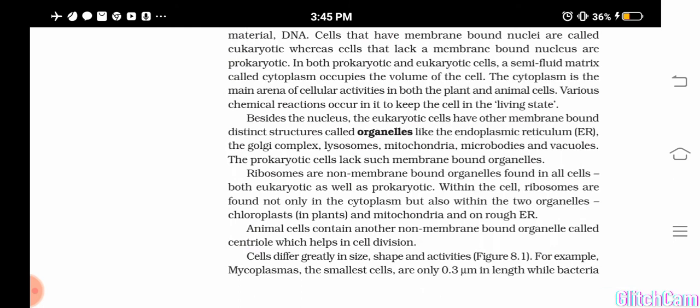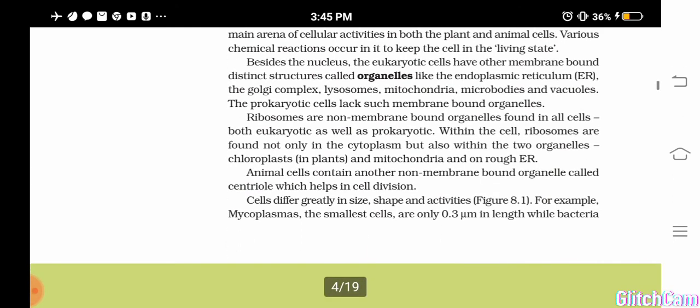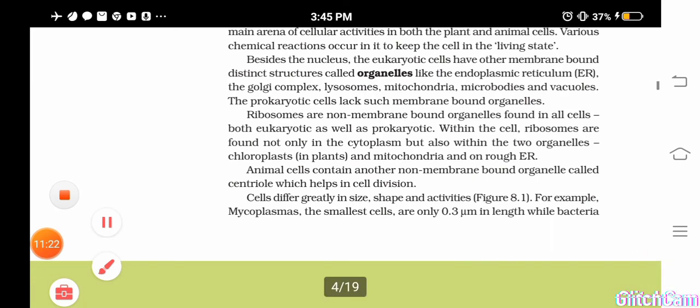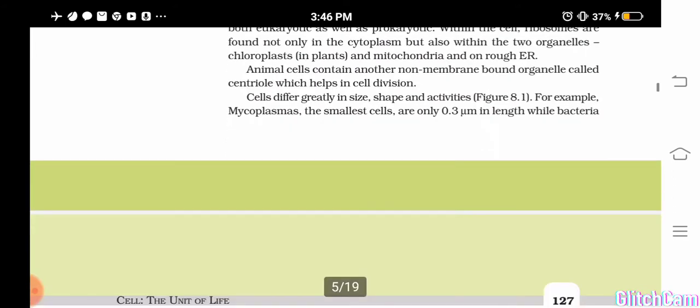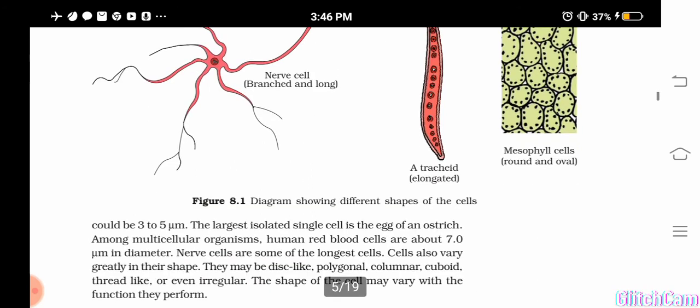Okay, and you can see that the size, shape, activities, all this differs from cell to cell. And you can see mycoplasmas are the smallest cells. Okay, smallest cells are what? Mycoplasmas, and you can see that 0.3 μm is the length of them. Okay, and bacteria can have the length 3 to 5 μm. Okay, and the largest cell found is what? The egg cell of an ostrich.